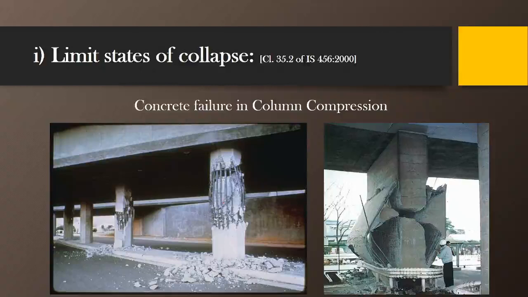The lack of confinement reinforcement is also one of the reasons, and you can clearly see in this picture that whatever links we have provided, those links are not present in this portion. So it will reduce the confinement. To resist that confinement pressure, the confinement reinforcement should be provided. So due to the lack of that, the column has failed.